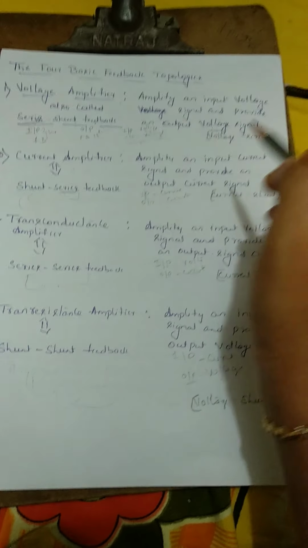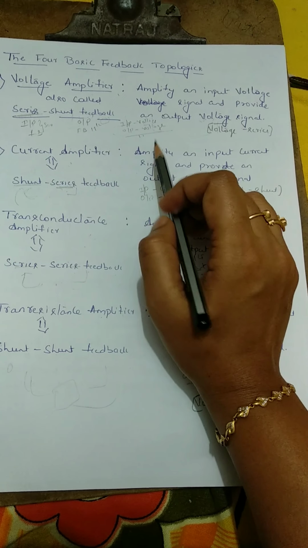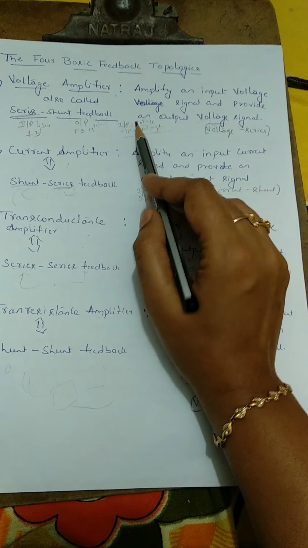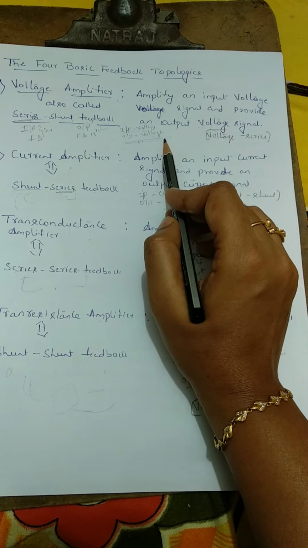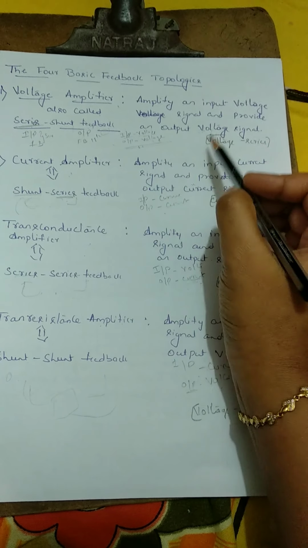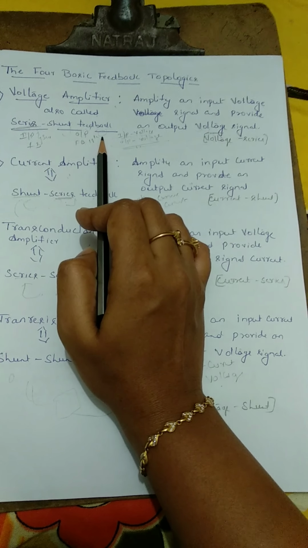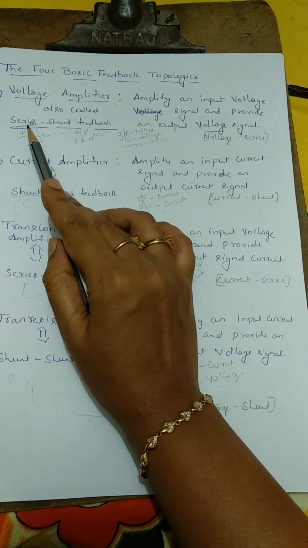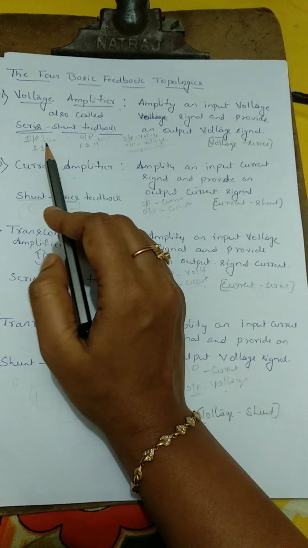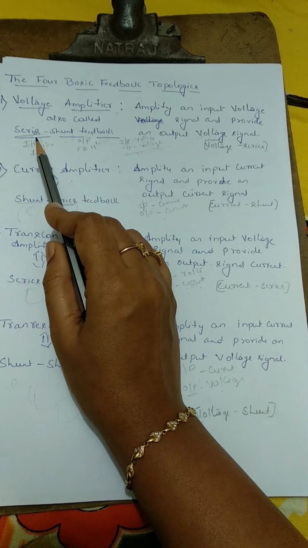Keep in mind, this is an amplifier with feedback. Input is voltage, output is voltage. It is also called series shunt feedback. Why? Because at the input side we are giving the feedback signal in series with the input signal.